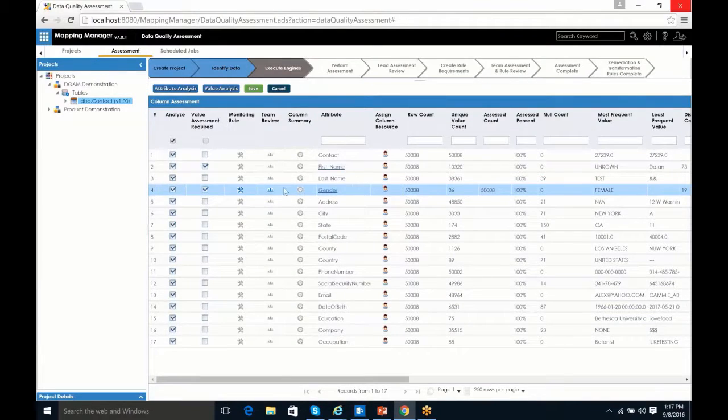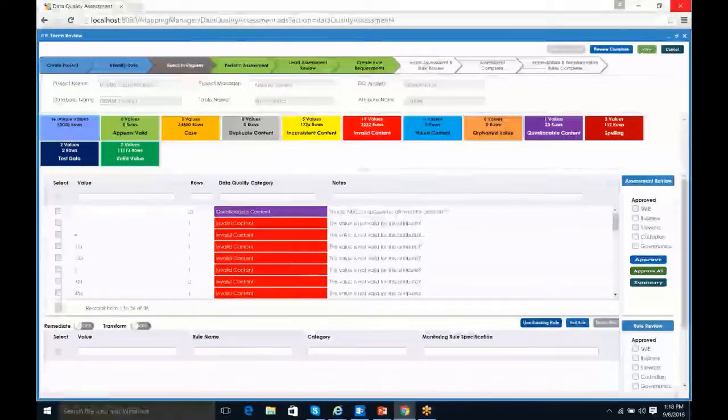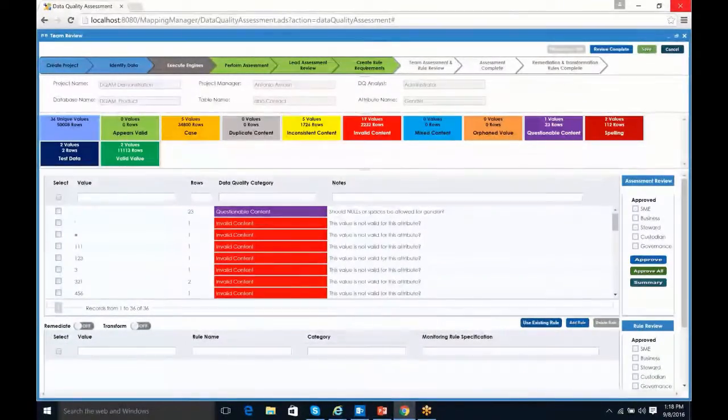And once that's done, now we're ready to share this information with the data community and allow them to collaborate on both the assessment results as well as the monitoring rule requirements that we're suggesting. So again, we have an icon for that, the team review. It's under that specific column. We'll click on that icon, and it's going to bring us in. This screen looks exactly like the previous screen, except it's called the team review screen. Now, this screen is going to allow us to validate the assessment as well as the monitoring rule requirements that have been identified.